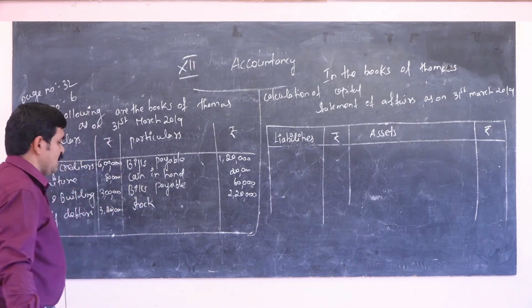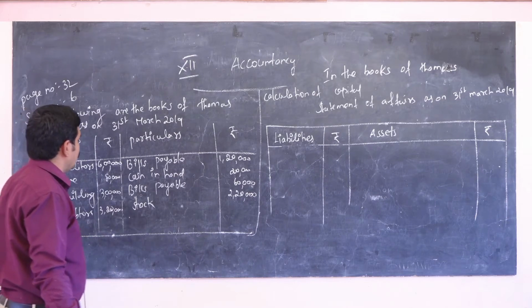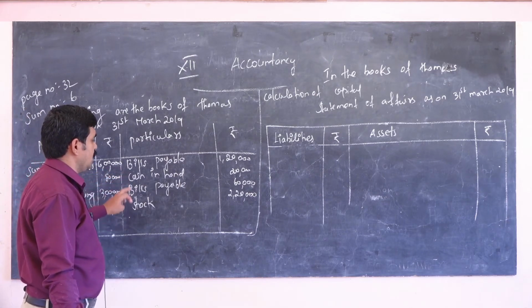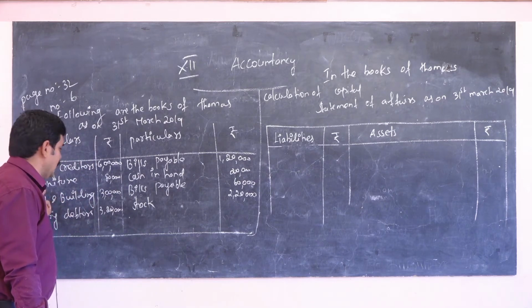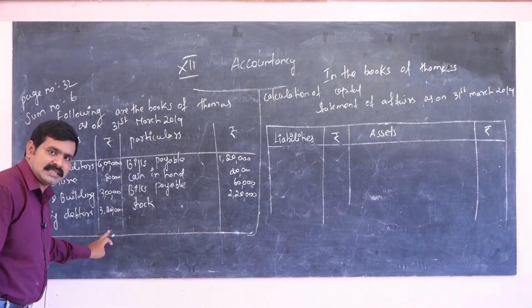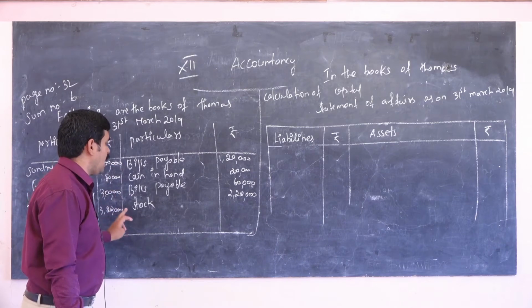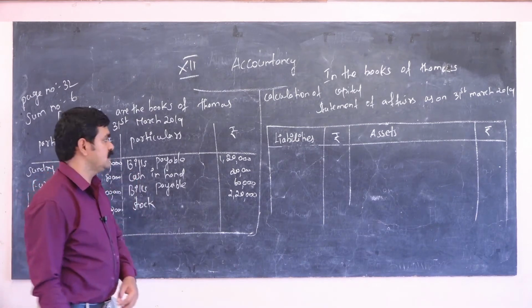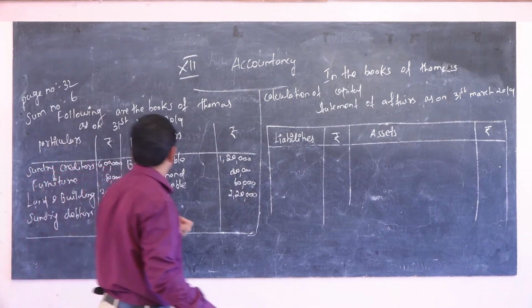The assets are furniture, land and building, sundry debtors, cash in hand, stock. Furniture and land and building are fixed assets; sundry debtors, cash in hand and stock are current assets.